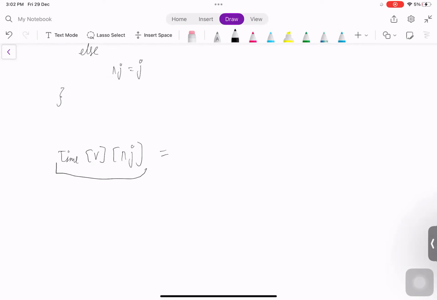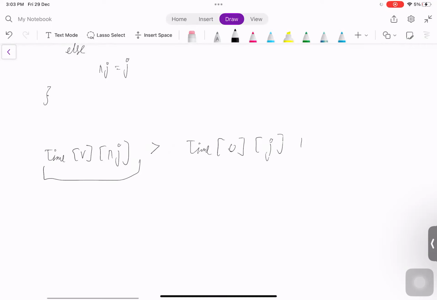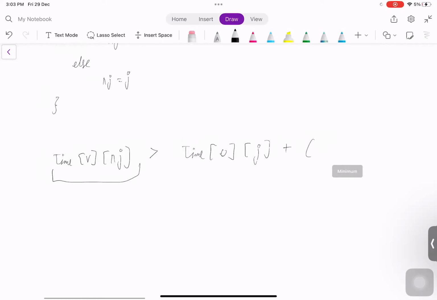So now time of V of NJ, this is nothing but the minimum time that the person took to reach node V with bike NJ, right? So if this time is greater than the current time he's taking to reach it, that is, he'll be reaching from the state node U. So basically, the time it took for him to reach node U with bike J plus the time that he's taking currently. Right?